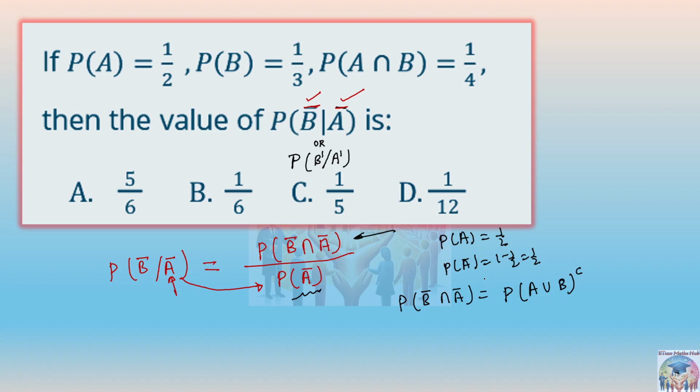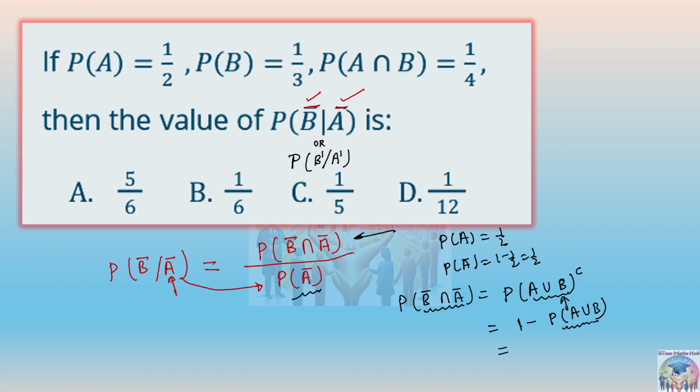If you are not satisfied with this, go with the Venn diagram and check whether this set and this set are the same or not. When you draw them you will see the same region. But how to write the probability of A union B whole complement? You can write it like this: 1 minus probability of A union B. So now you just have to find out the probability of A union B, and that's it, your answer is done.